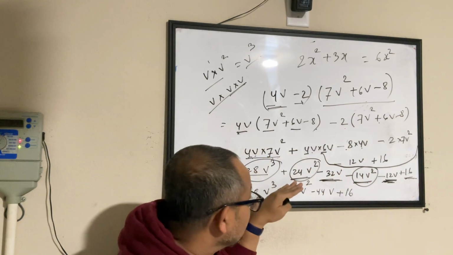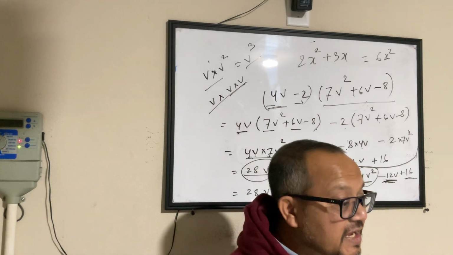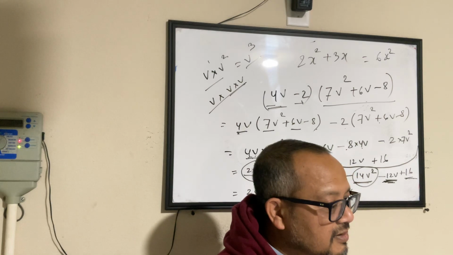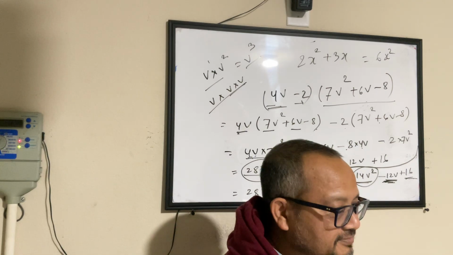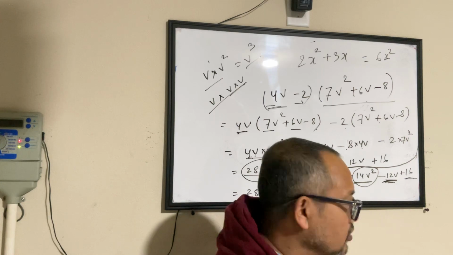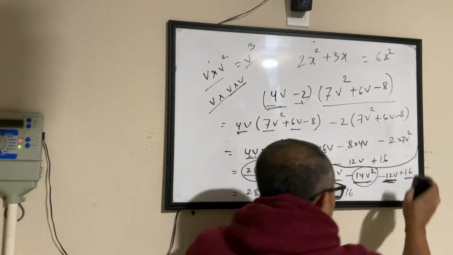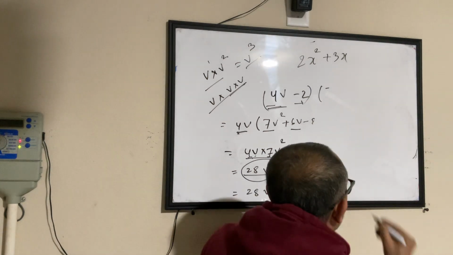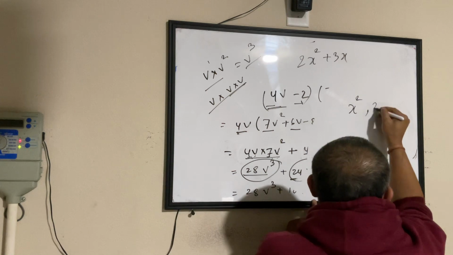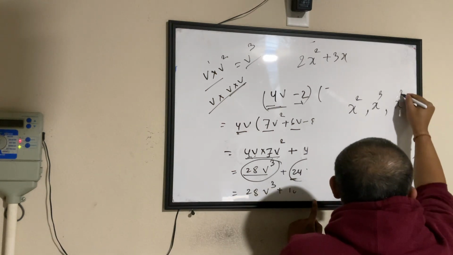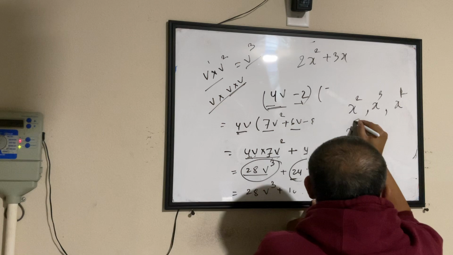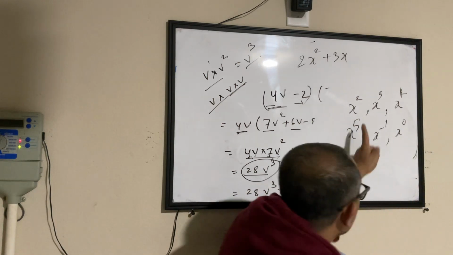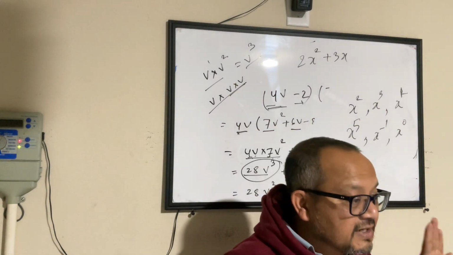So when you are dealing with terms with different powers, even if the character used is the same, they are not actually the same. They are different. In short, you can always say that x squared is different from x cube, is different from x, is different from x to the power 5, is different from x to the power minus 1, is different from x to the power 0. You cannot add them together. They will remain as independent things.